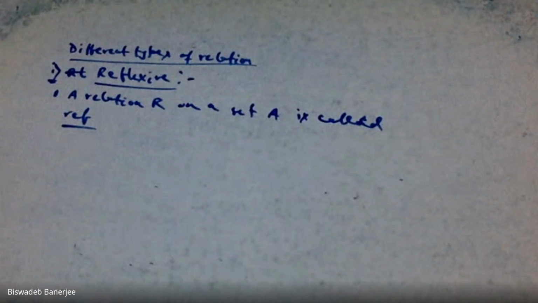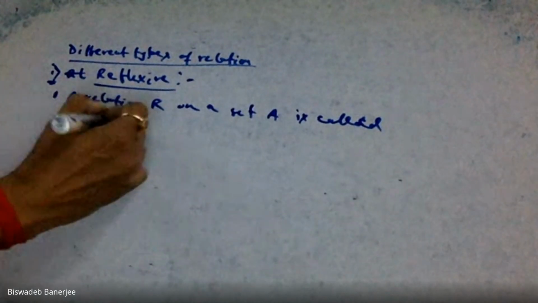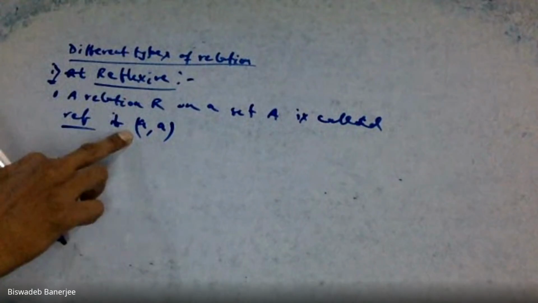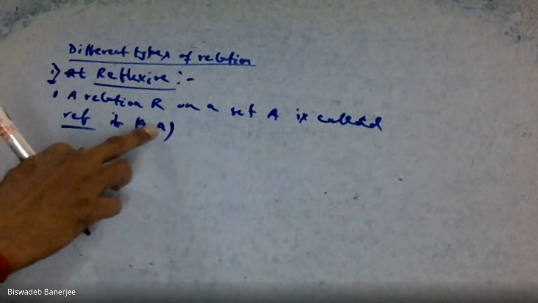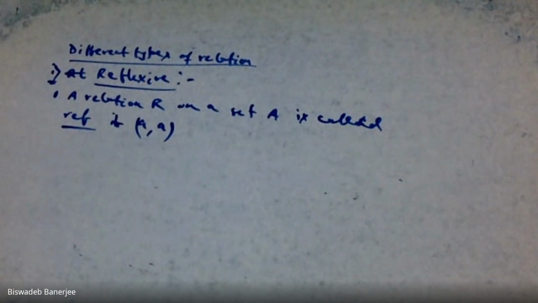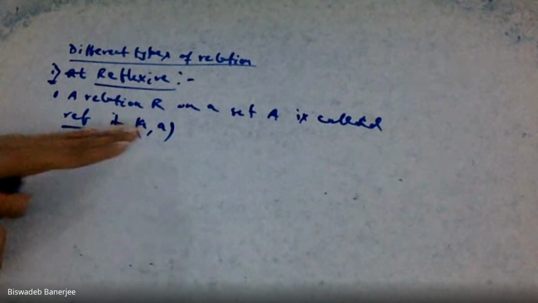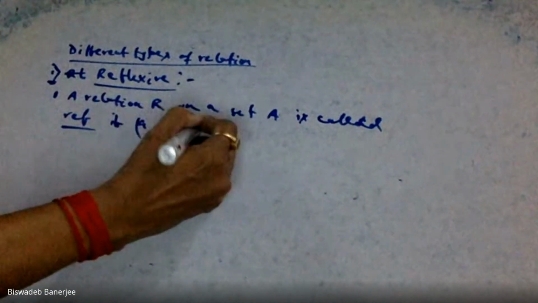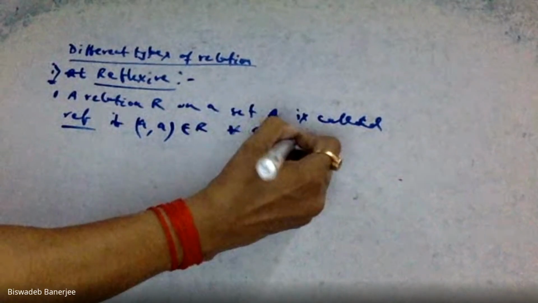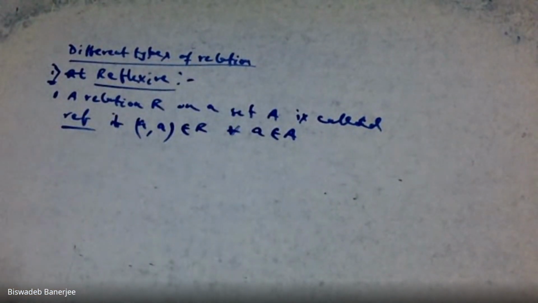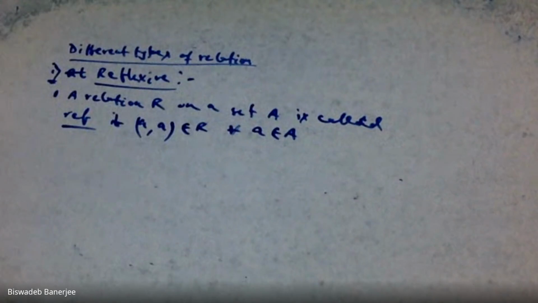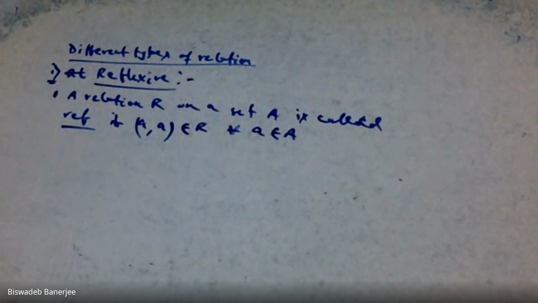A relation R on a set capital A is called reflexive if (a, a) belongs to R for all a belongs to A. If the domain is a, your range is also a. So the definition is: if a belongs to capital A, then (a, a) must belong to the relation R.